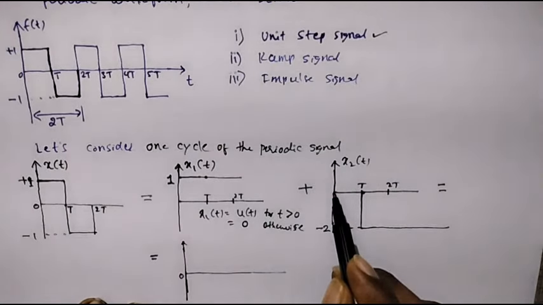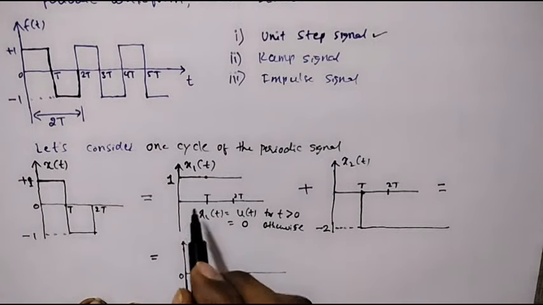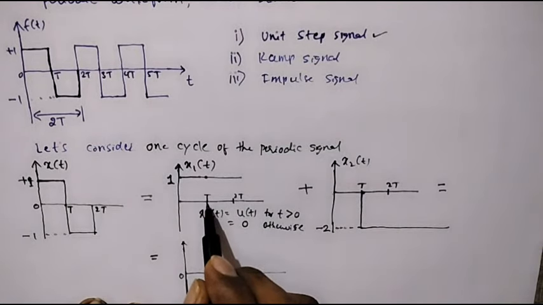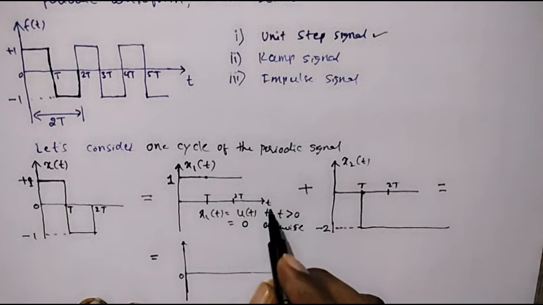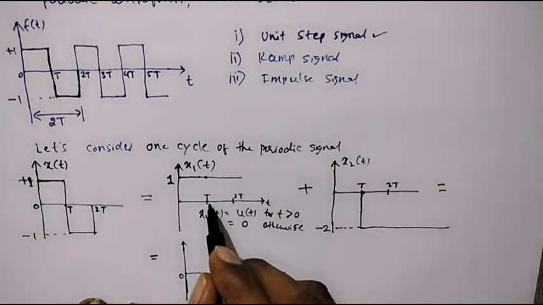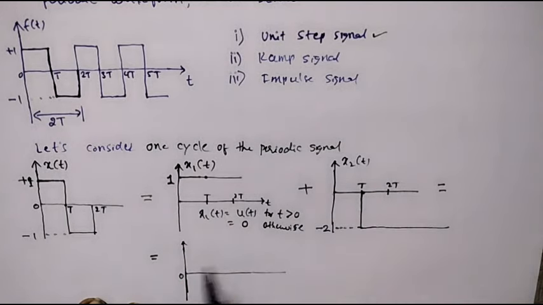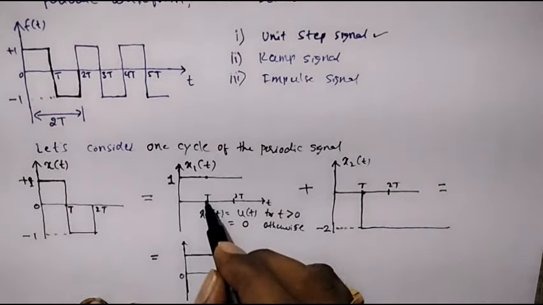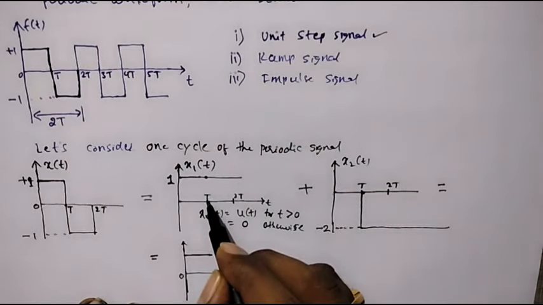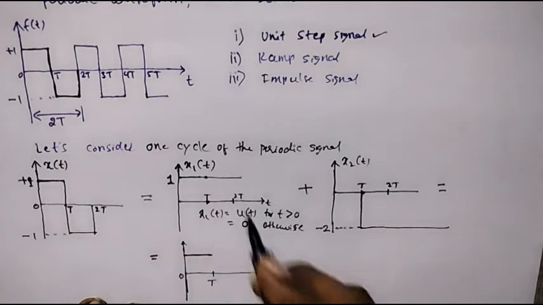At t equal to T, the magnitude of x1 of t is +1.